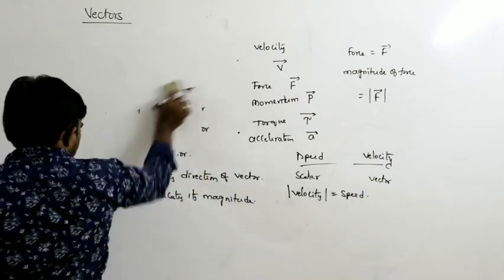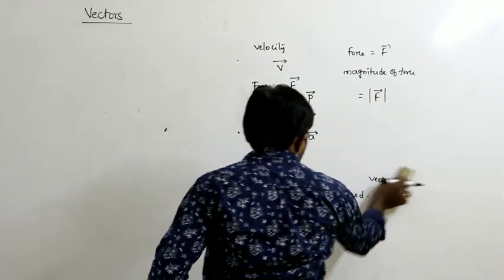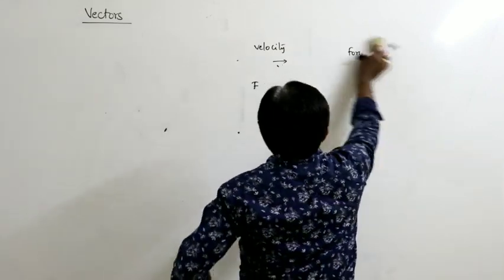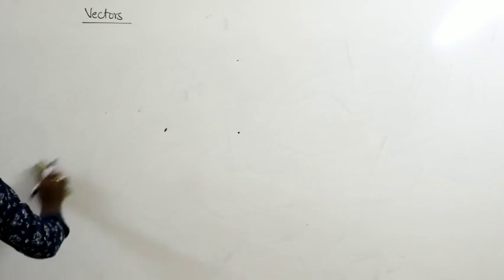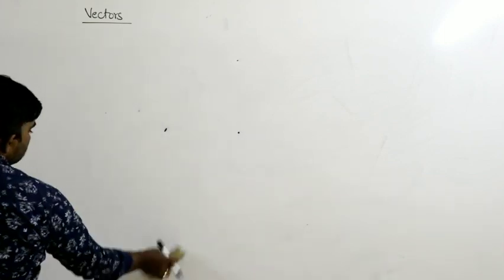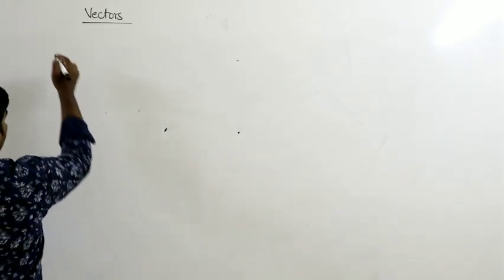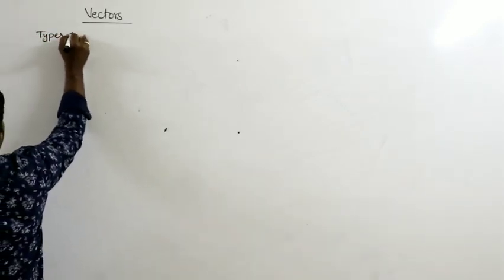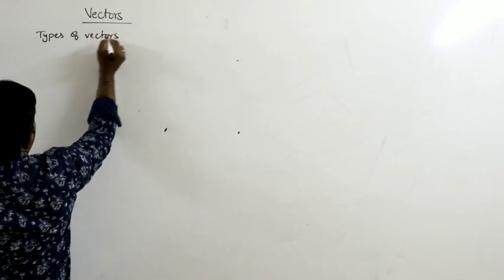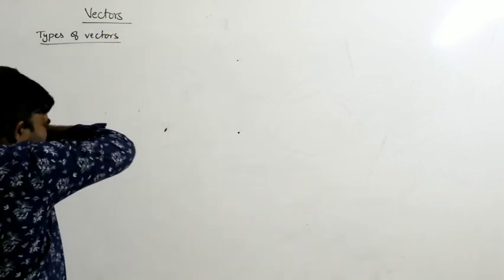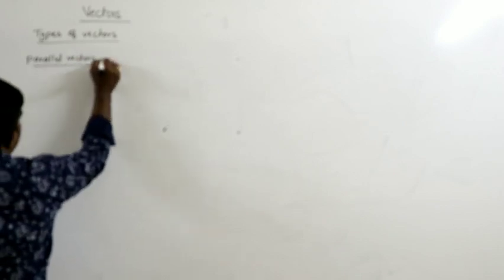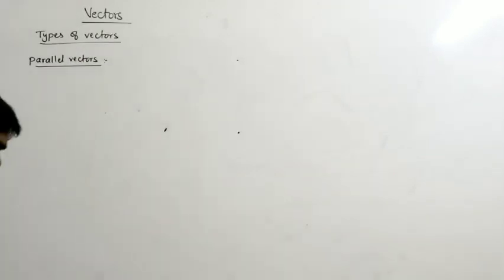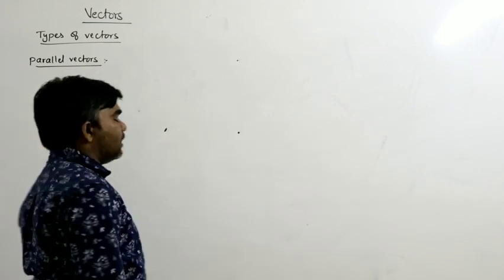Next. Next, what are the types of vectors? Now come to the point. Types of vectors. So first we can write parallel vectors. How can you define parallel vectors?